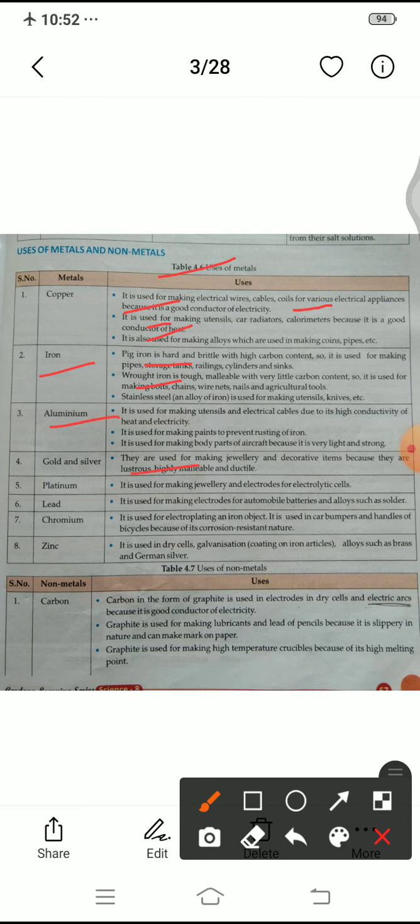Now next is platinum. It is used for making jewelry, and electrodes for electrolytic cells. Electrodes means, first you now understand here the electrolyte.